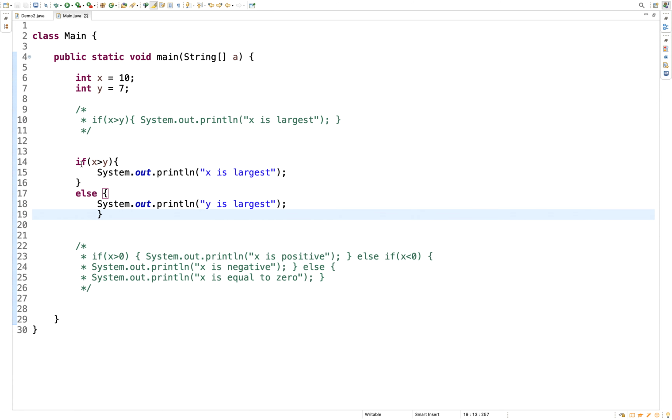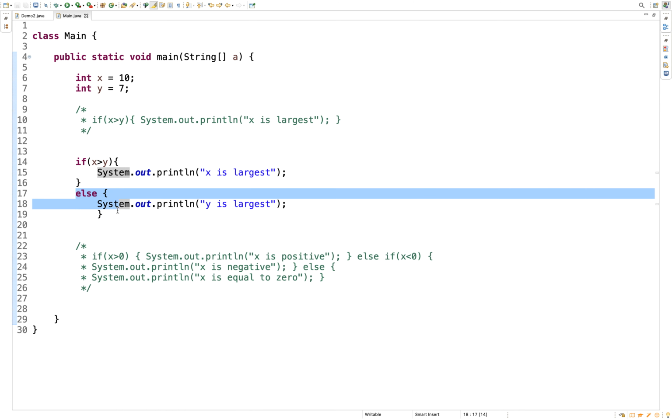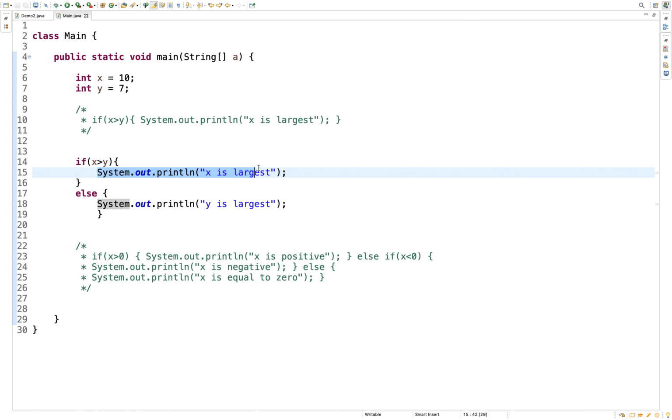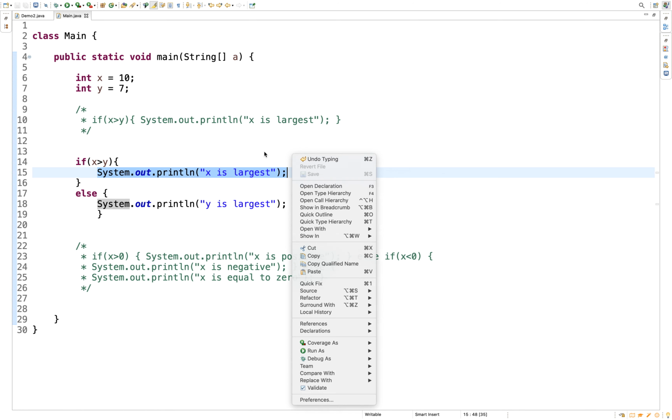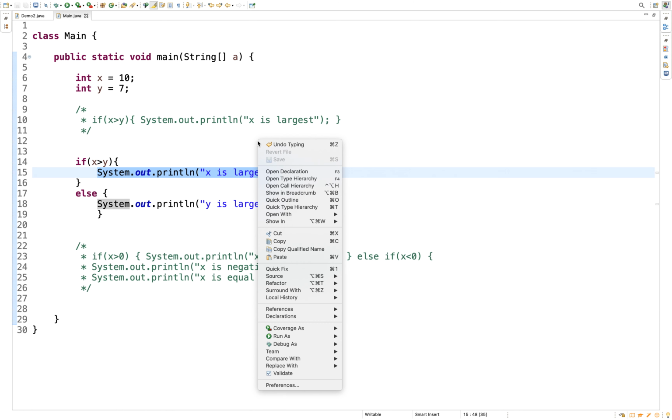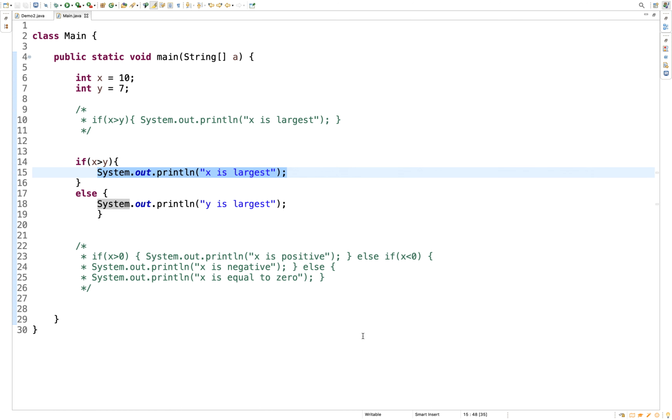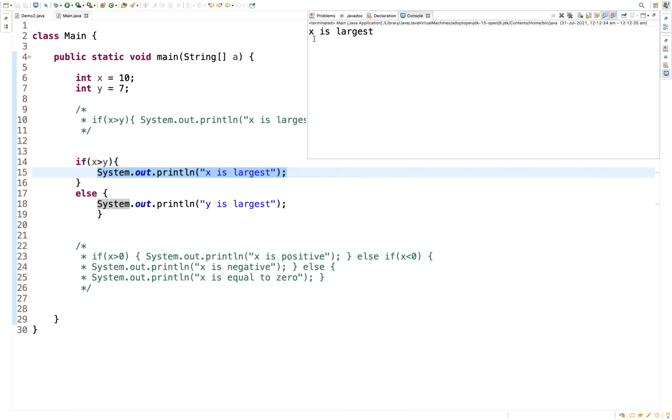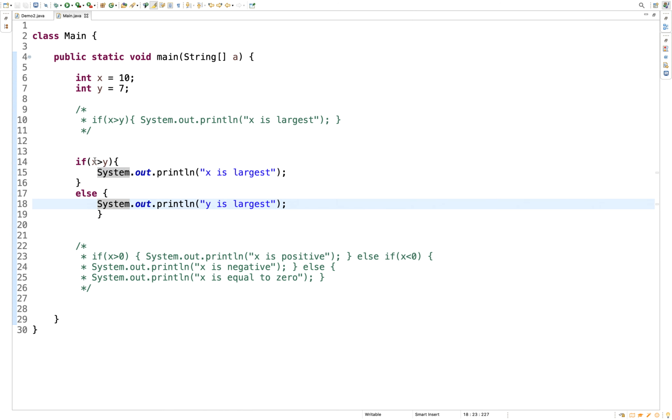So what we are doing in the if else block: first we check the condition. If the condition is true, then it will execute the if block. If the condition is false, then it will execute the else block. In our case, we are checking whether the x value is greater than y, which is true. That's the reason it will execute this statement. First we'll execute the program and see the output. You see what has printed on the console: x is larger, because the condition is true.